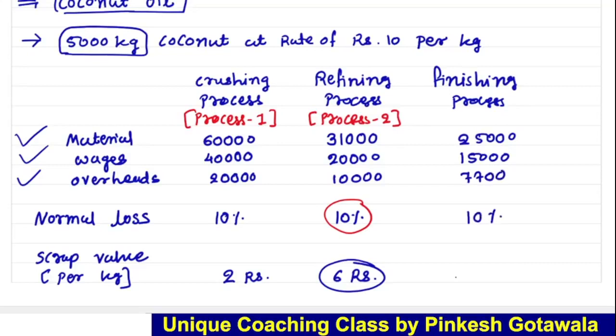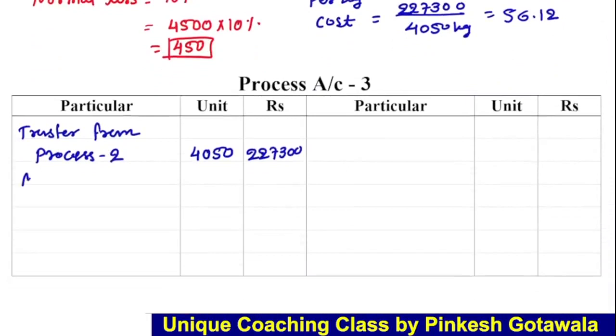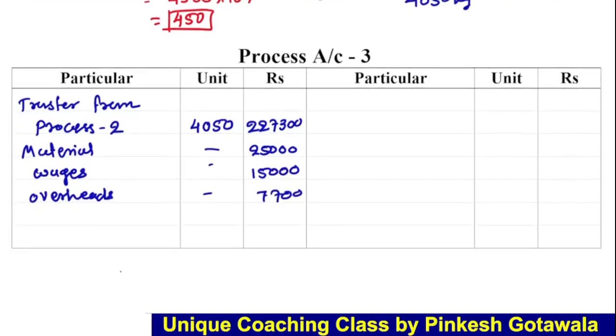Let's take 10%, and we sold the loss at rupees 4. So let's complete the last finishing process, process account 3. Here material 25, wages 15 and 7,700, and here also normal loss is given, that is 10%.